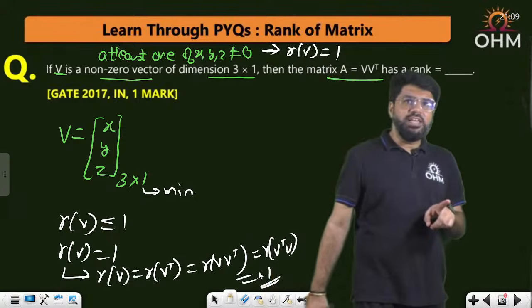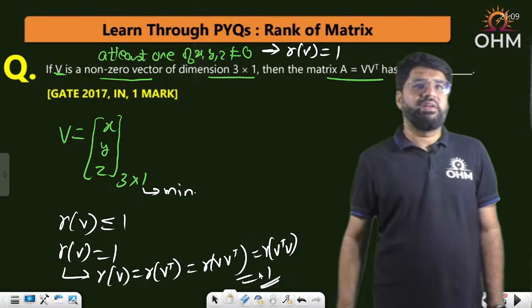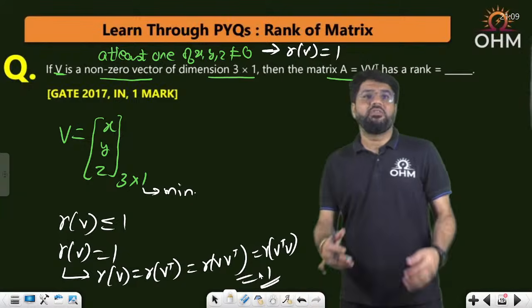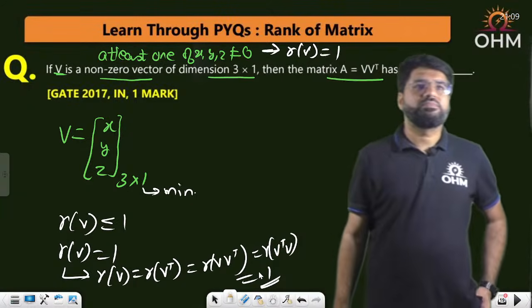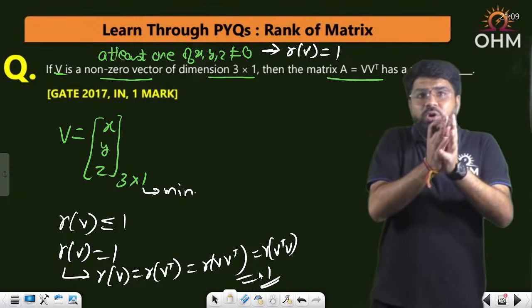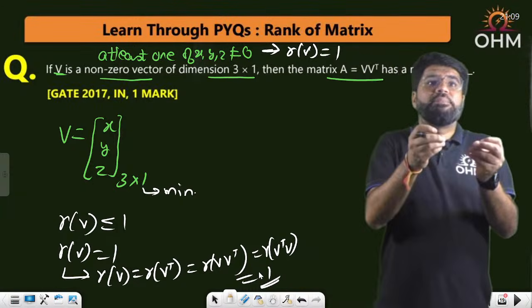Because rank of V is 1, rank of VV transpose will also be 1. Rank of V transpose V will be 1. Rank of V transpose alone also will be 1. Correct? Correct. Simple. Now, if you want to solve it in detail, you multiply VV transpose.